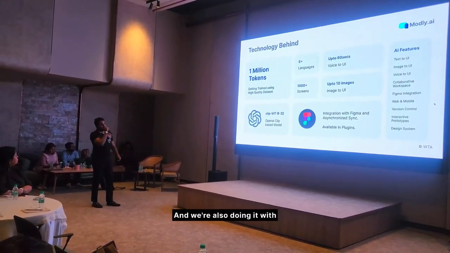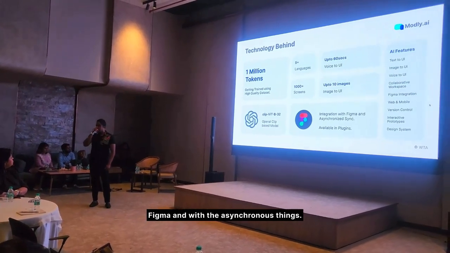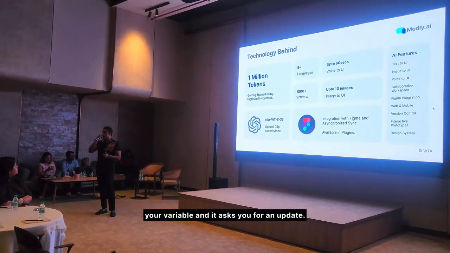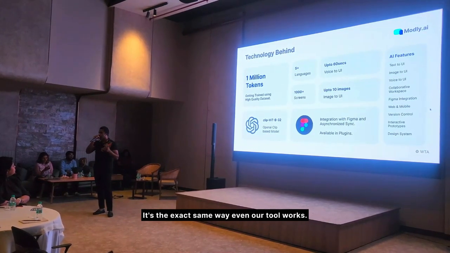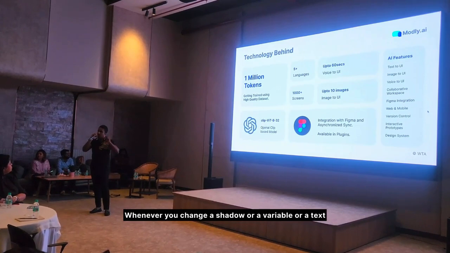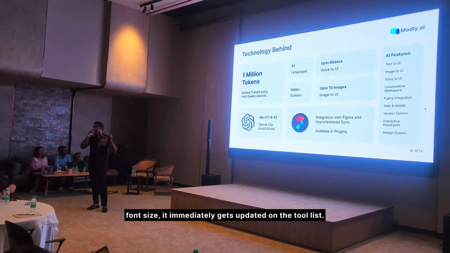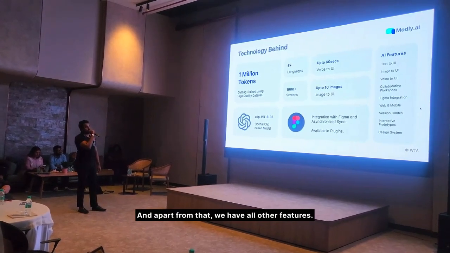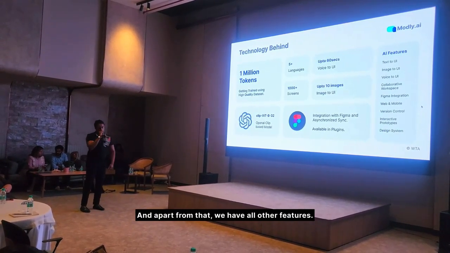And we're also doing it with Figma and with an asynchronized thing. Just like how your component library currently syncs with your variable and it asks you for an update, it's the exact same way our tool works. Whenever you change a shadow or a variable or a text font size, it immediately gets updated on the tool. So that's the asynchronized thing. And apart from that, we have all other features.